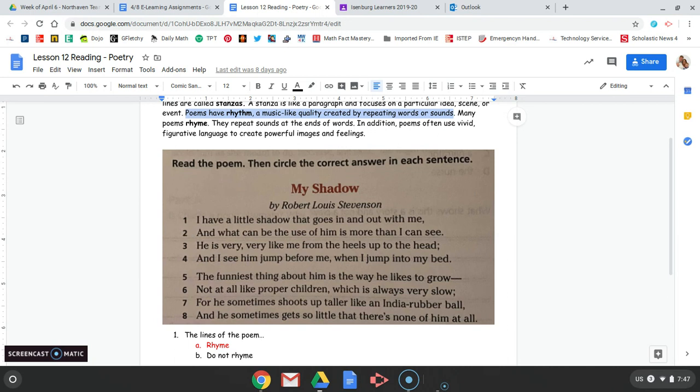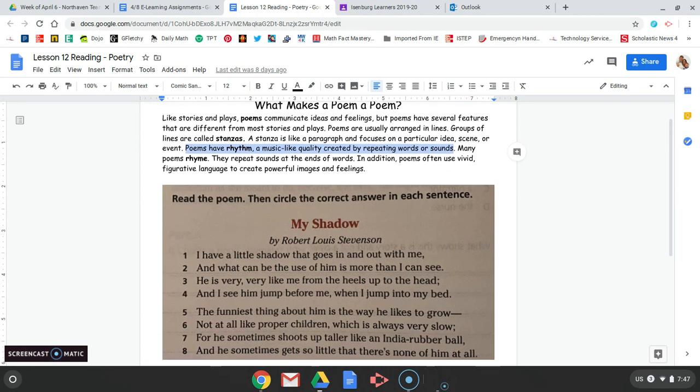"And what can be the use of him is more than I can see." Ba ba ba ba ba ba ba ba. So it almost has a musical quality to it when you read it, and you can feel that beat. That's something that is specific to poetry. Often poetry has a beat or a rhythm that you can feel when you read it. Okay? Next thing, it says many poems rhyme.